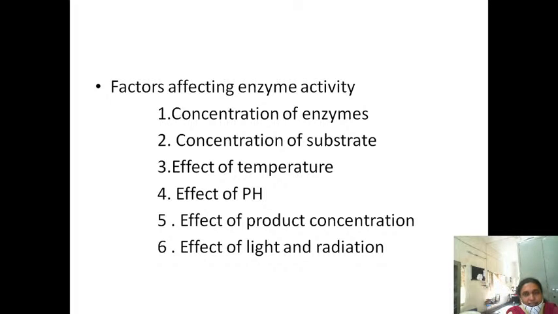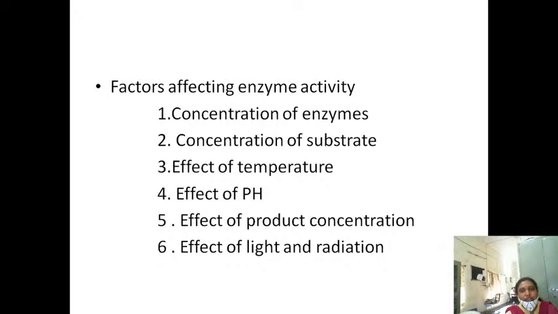Okay, right here, this rate of the enzyme action. Rate of the enzyme action means, as I have already mentioned, enzyme plus substrate gives rise to enzyme substrate complex. Okay, always the substrate will go and bind to the enzyme. The enzyme has a specific site on the structure for the binding of the substrate. So the substrate will go and bind to the enzyme to form the enzyme substrate complex. The binding of the substrate to the enzyme causes the catalysis that converts the substrate into products. Again the enzyme is released.